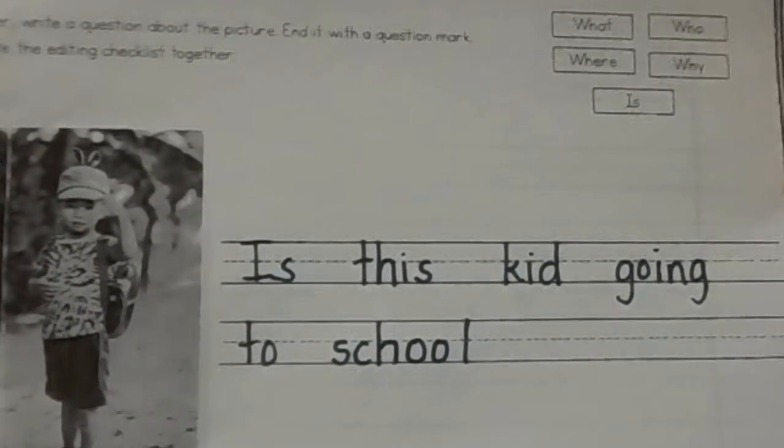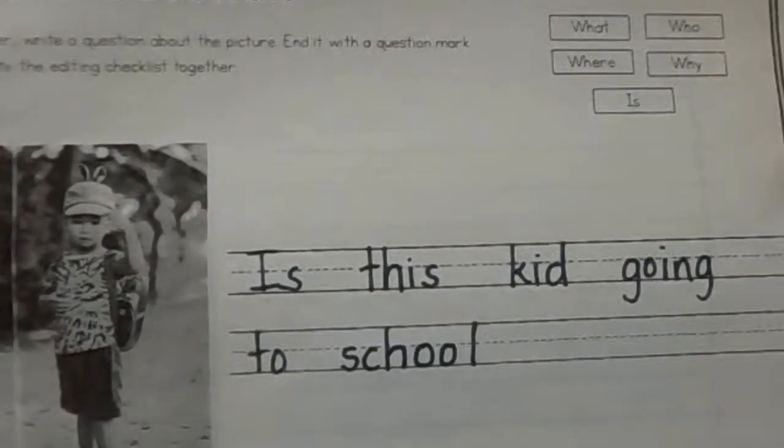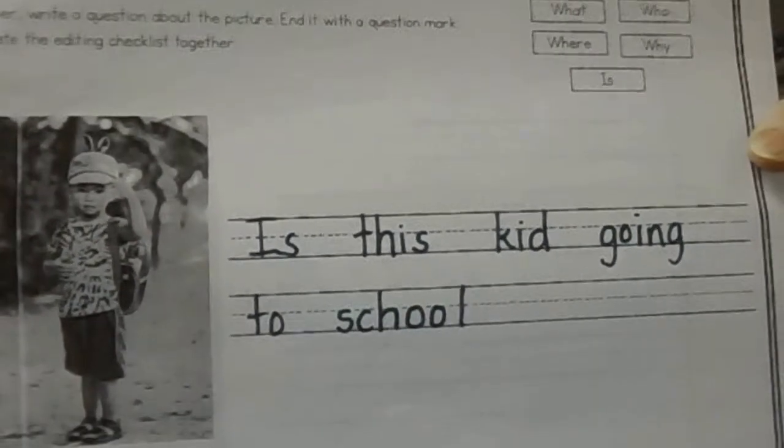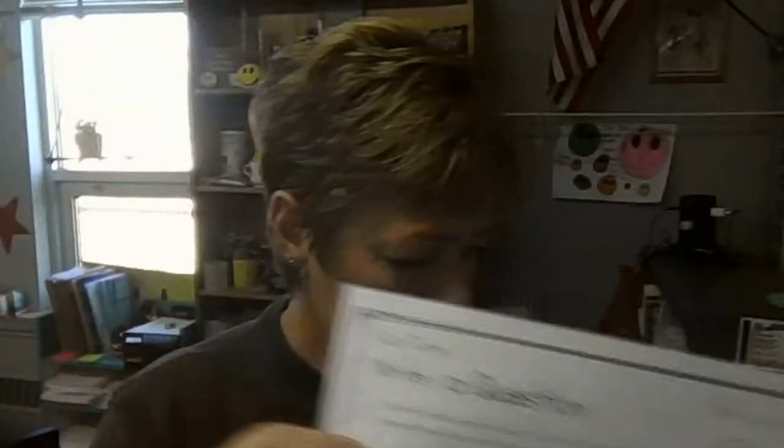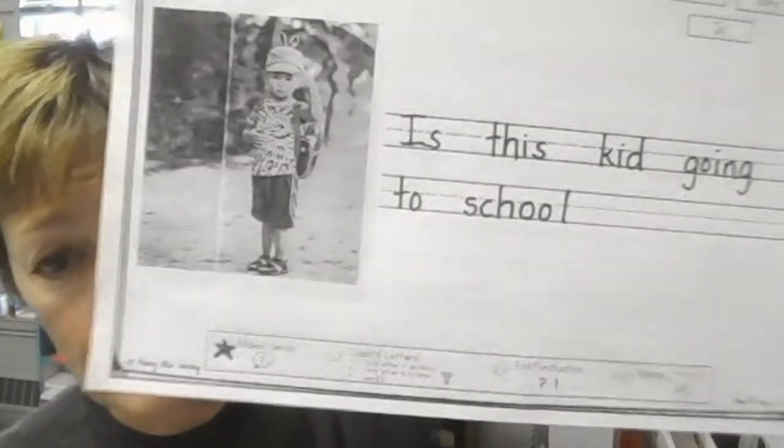Okay, now we have to do our checklist at the bottom. And this is where some of you are forgetting. You're forgetting to do the checklist and you're not coloring it in like you're supposed to. So the first thing is, does it make sense? That's a question that makes sense. Is this kid going to school? That is making sense to me. So we get to color that star in, just that star. Remember, you only get to color in one star at a time as you're checking your checklist. Okay, I did that star.